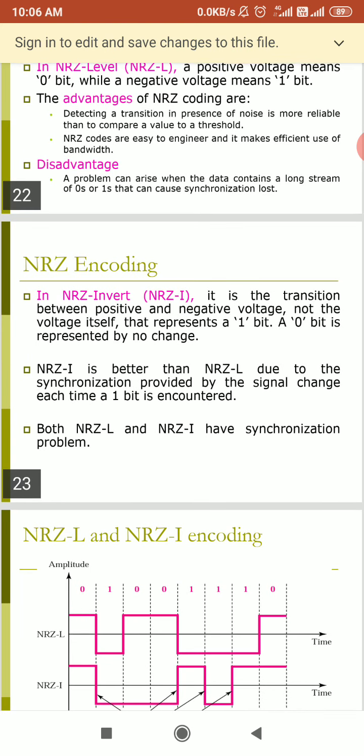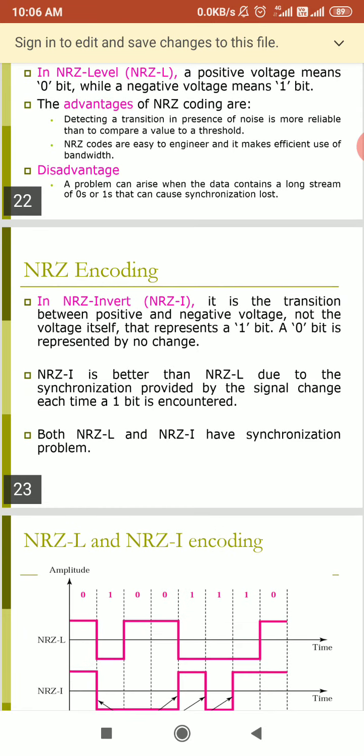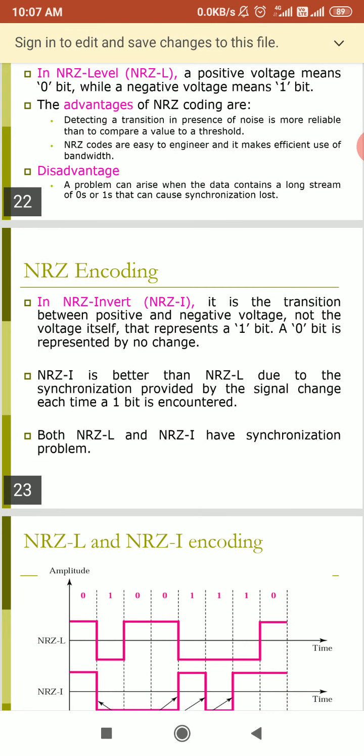So we can say non-return to zero invert is better than non-return to zero level, because synchronization is provided by signal change each time a 1 bit is encountered. If we use a 0 bit, there will be no change. Here, if we do a transition between positive and negative voltage, that represents a 1 bit.